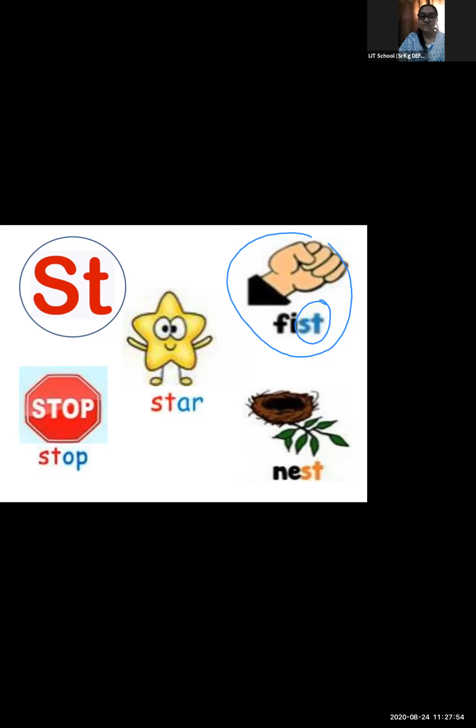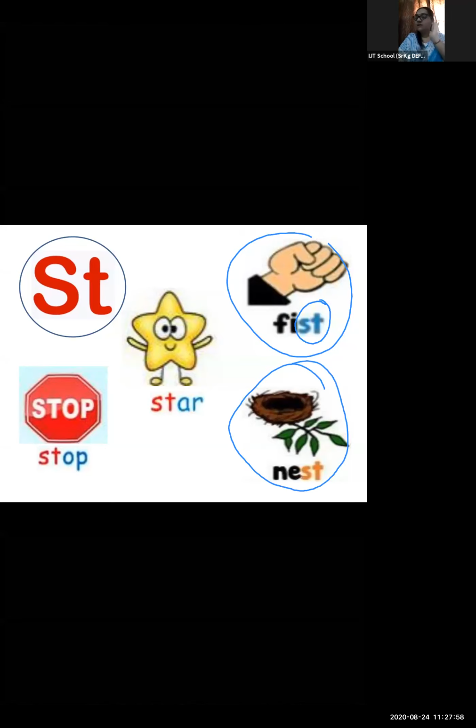And here you can see a nest. When we say nest, we can hear the sound of st at the end of the word. Yes or no? Very good. Wrist. I'm getting great responses from everyone. That means everyone has understood the concept.